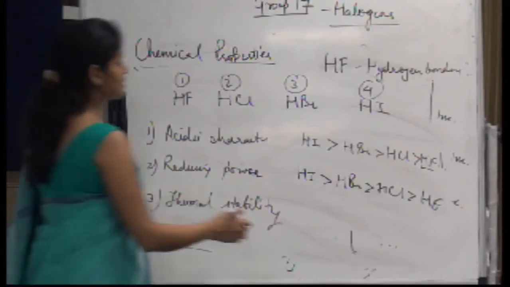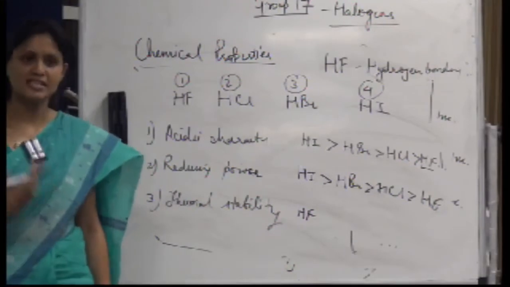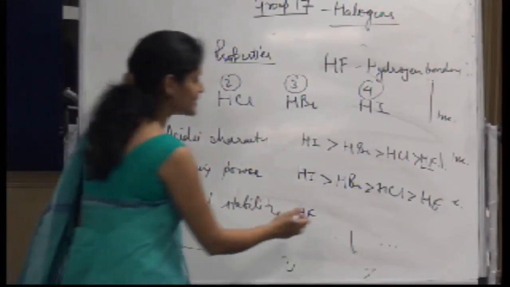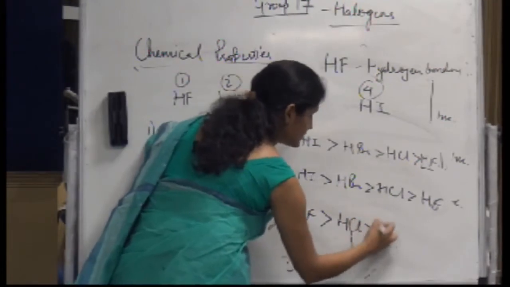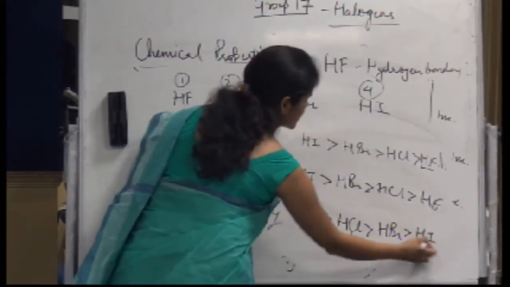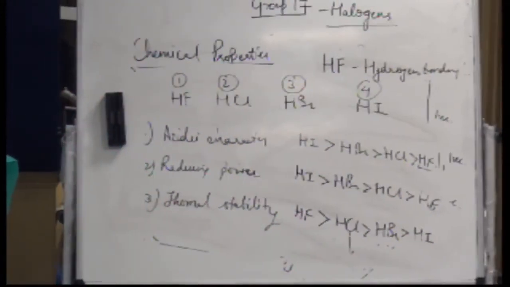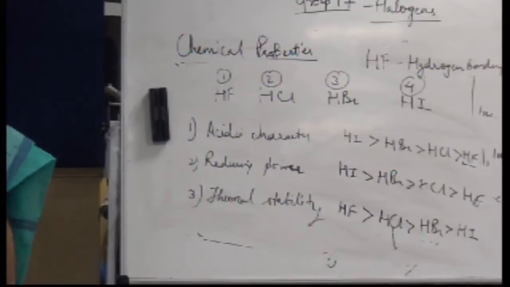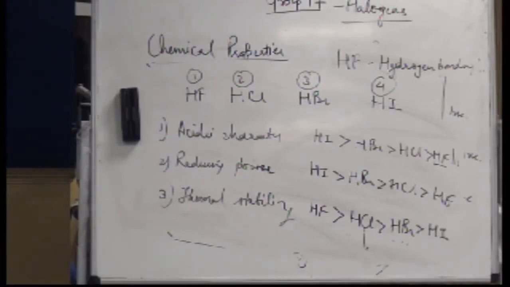HF, I know the bonding is highly stable, very strong, and hence HF would be highly stable, then HCl, then HBr, then HI. You can also justify because HI is a weak bond and hence it can easily dissociate. Reducing power relates to electron donating.